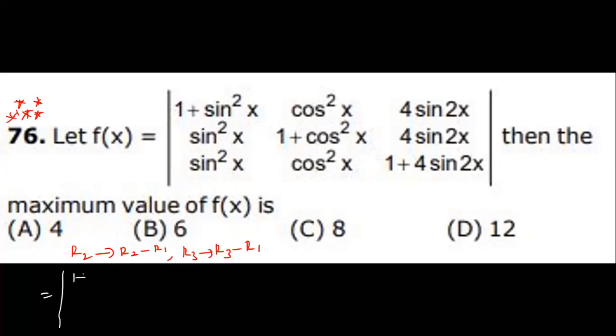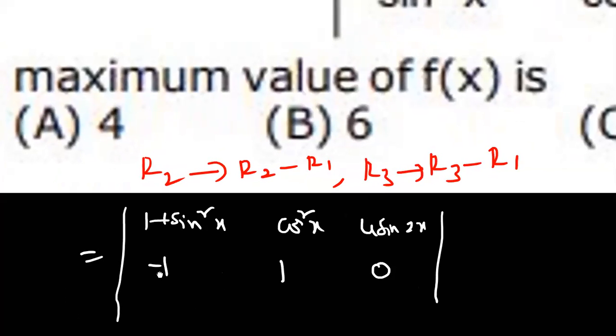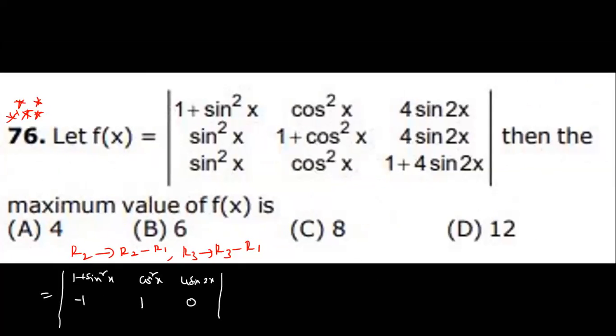R1 as usual: 1 plus sin square x, cos square x, 4 sin 2x. Don't touch that one. Now R2 minus R1, how much is coming? Minus 1, 1, 0. Next, R3 minus R1: minus 1, 0, 1. So please, my request to all of you: